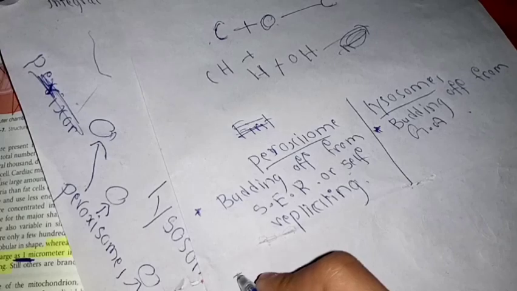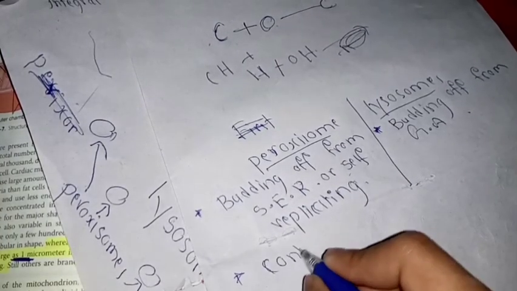the peroxisomes contain oxidases, and the lysosomes contain hydrolases, hydrolysis enzymes.